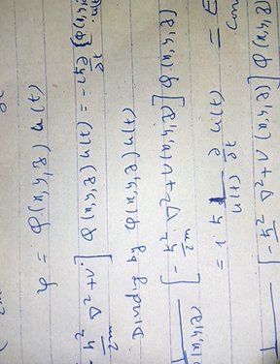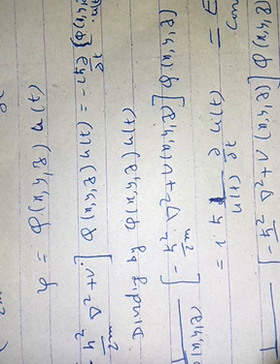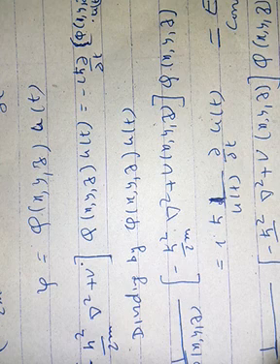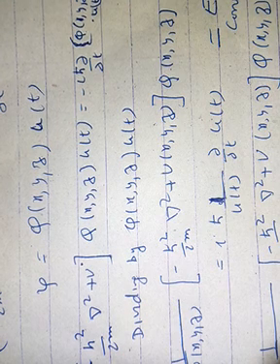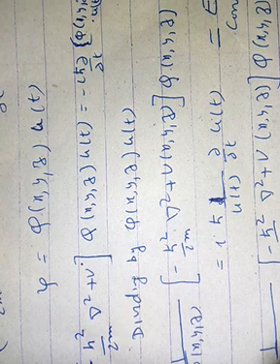Now in this equation the left hand side is independent of time while the right hand side is independent of the coordinates x, y, z. So if the above equation is to be satisfied, each side of this equation must be equal to a constant.